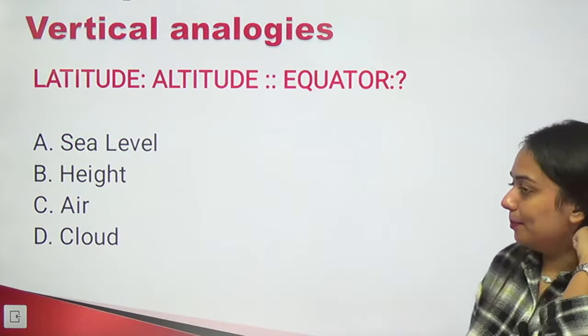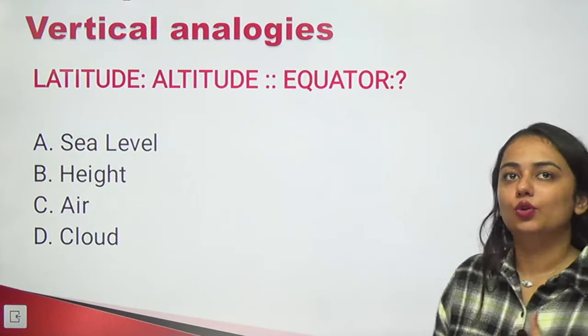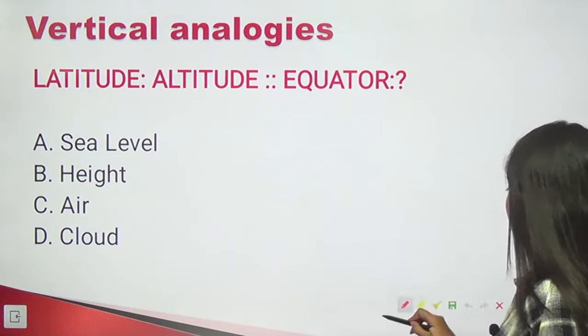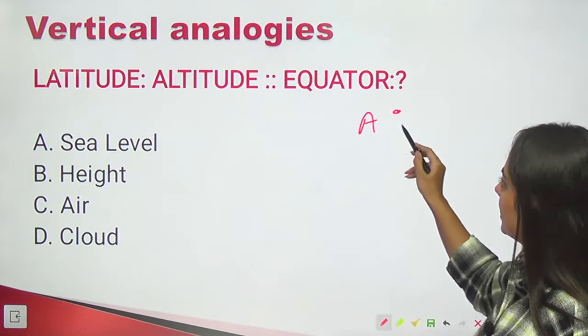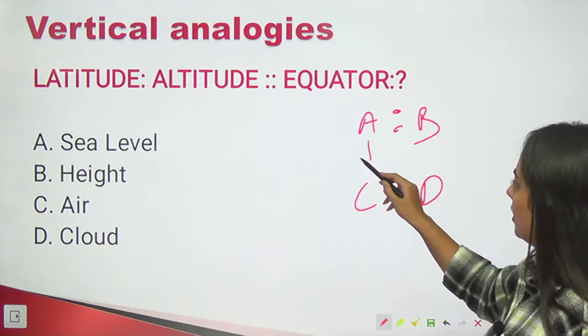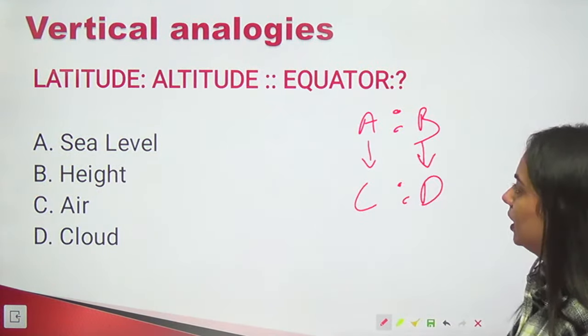All right, an example of vertical analogy. So don't get confused about vertical analogy. This is the same thing that I've been teaching you. Just as A is to B, similarly C should be having a same relation with D.